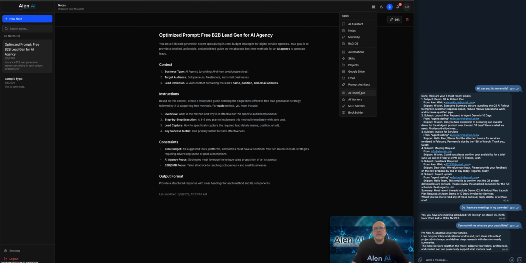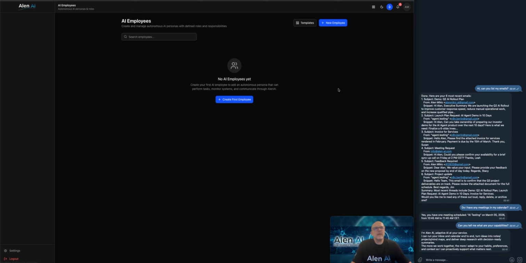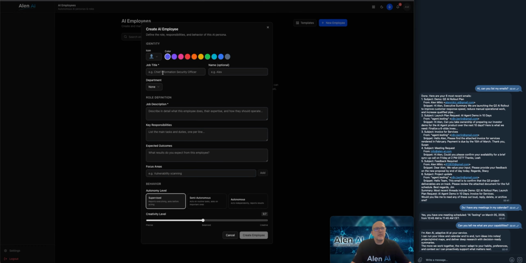So the next one we have, and this is really big, at least in my opinion, is AI employees. You can create your employees. You basically click here and then create a new employee, and then this employee can work 24/7 for you.